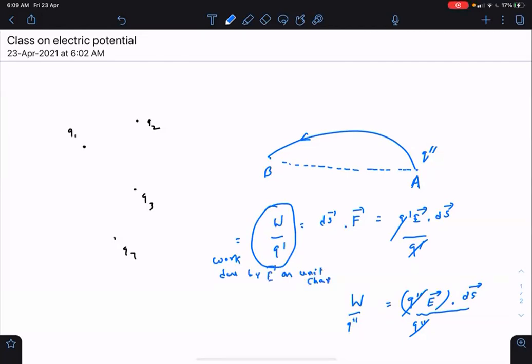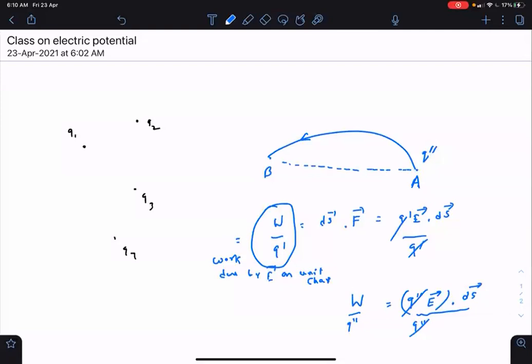So why don't we define a property of this electric field that is somewhat related to how much work the electric field will do when this unit charge is taken from A to B.